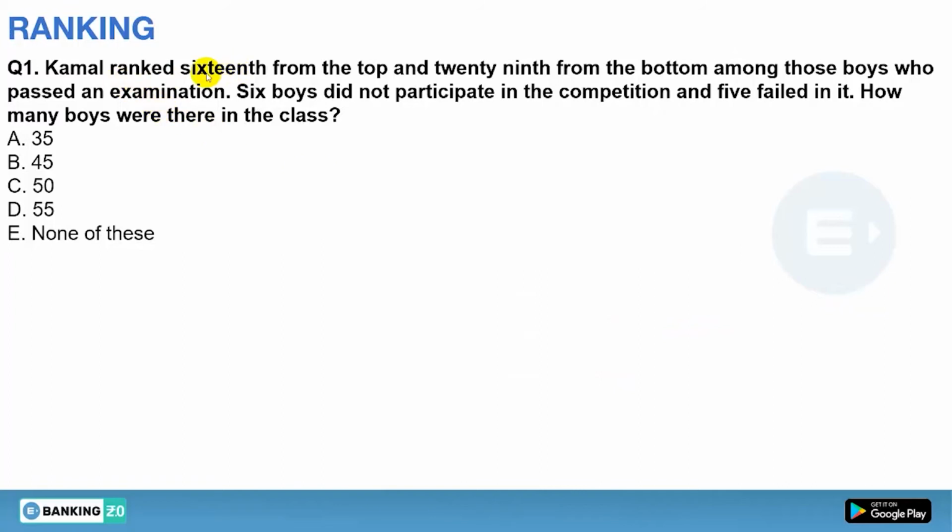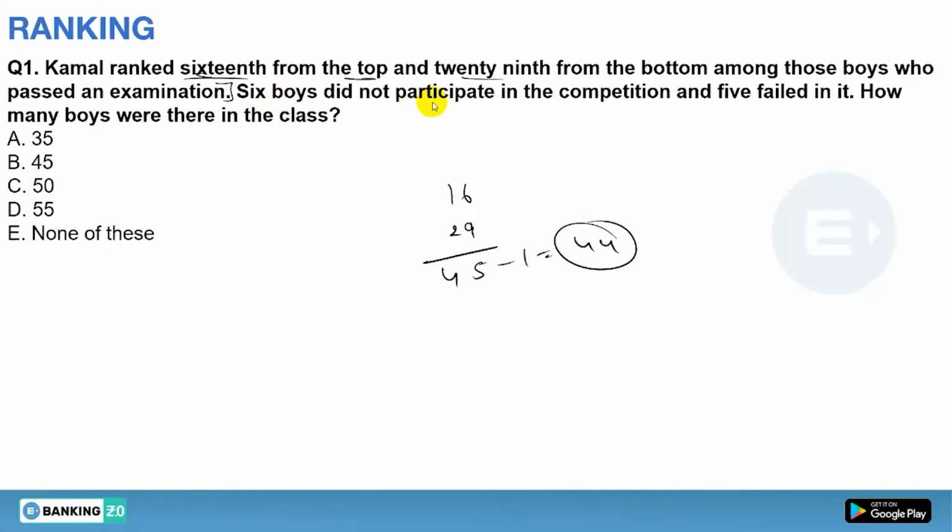So Kamal ranks 16th from the top and 29th from the bottom. So the boys who passed the examination: 16 plus 29. Okay, so it will be 45 minus 1, that will be 44. Yes or no? Till now it is clear.